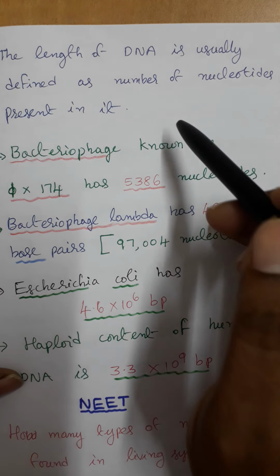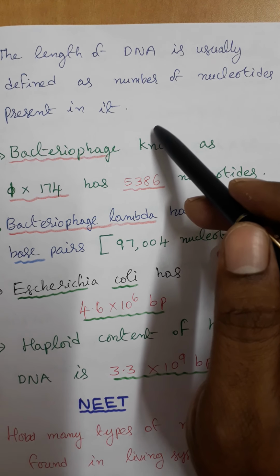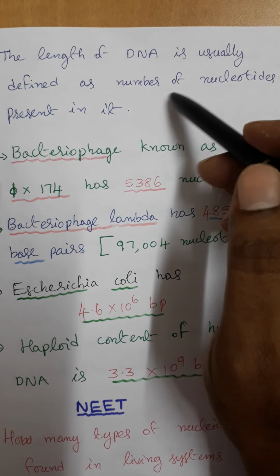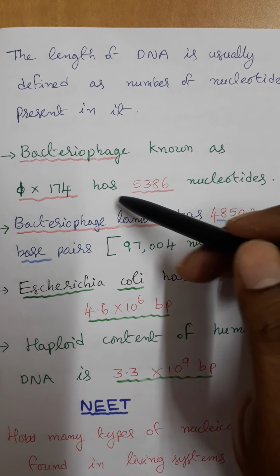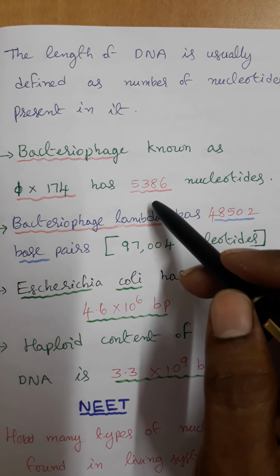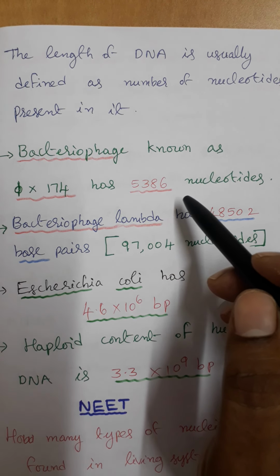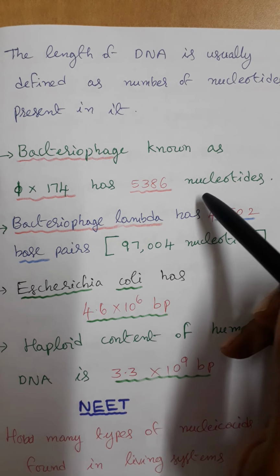The length of the DNA is usually defined as the number of nucleotides present in it. The bacteriophage known as Phi X 174 has 5386 nucleotides. It must be remembered, important from an objective point of view.